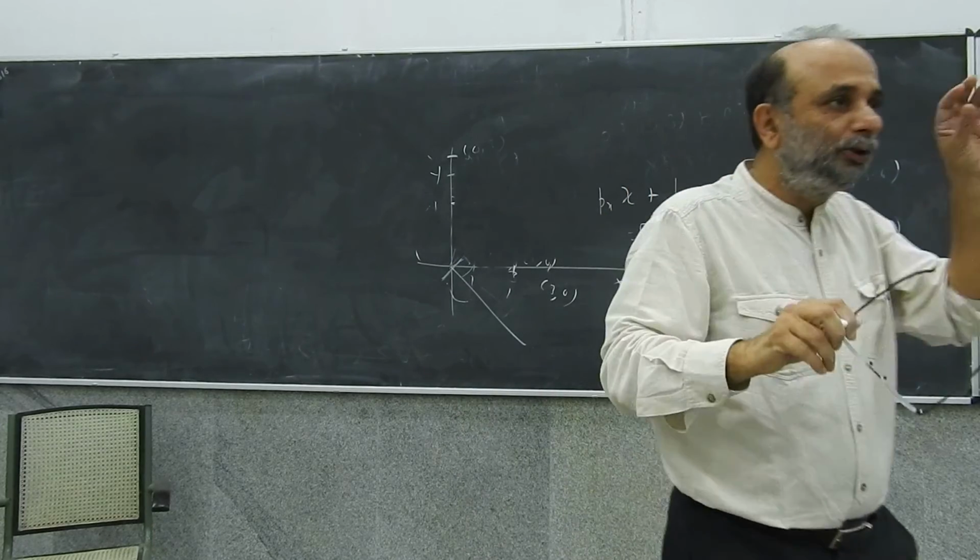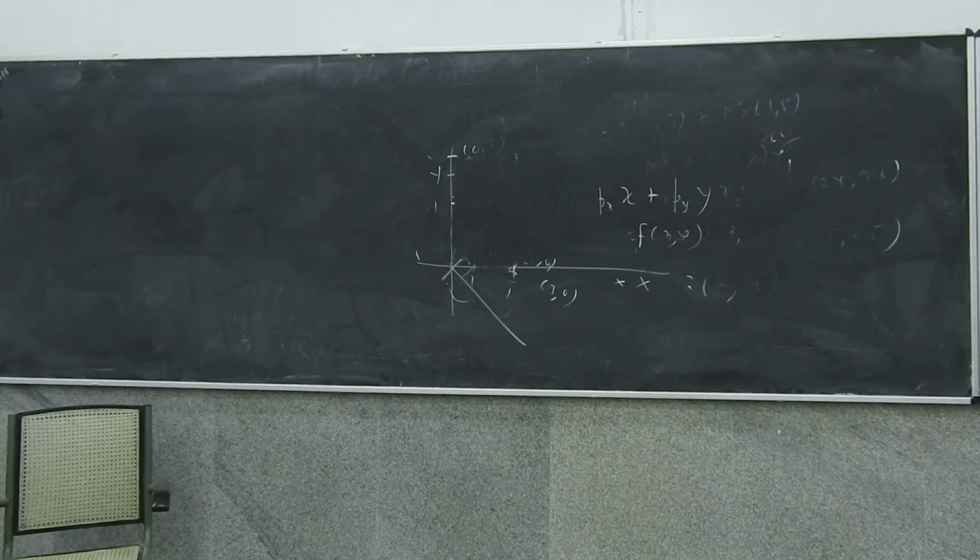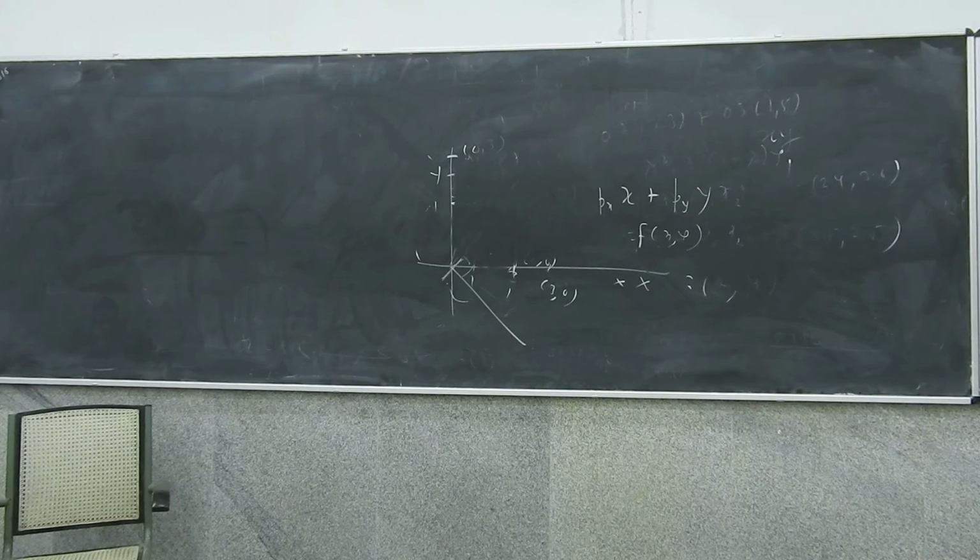Because what does it do? It takes each x, it takes each y, and then puts them into some number, px into x plus py into y. For example, if apples cost 20 rupees a kilo and bananas cost 30 rupees a kilo, and you are eating 2 kilos of apples and 2 kilos of bananas, the x, y number will be 2, 2. That number will be mapped into 2 into 20, 40, plus 2 into 30, 60, which is 100. So it will be a function from R2 to R1. Right? Think of that as a function from R2 to R1.